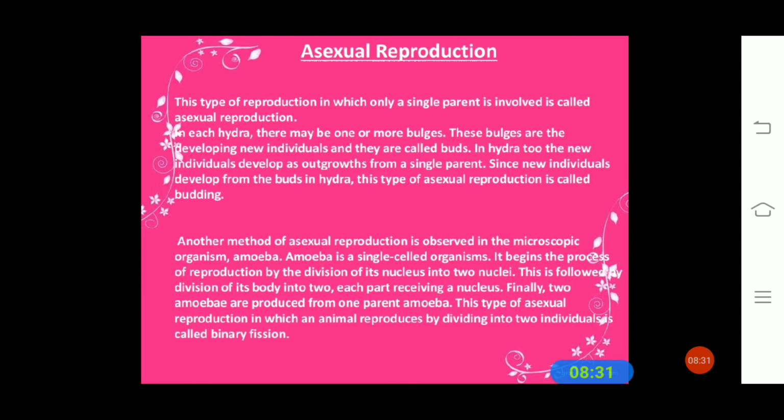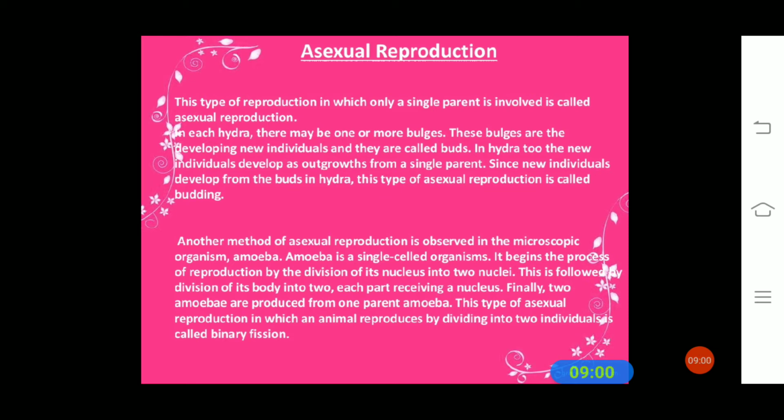These bulges are developing a new individual, and they are called buds. So in hydra, the new individual develops as an outgrowth from a single parent. Since new individuals develop from the buds in hydra, this is a type of asexual reproduction called budding.